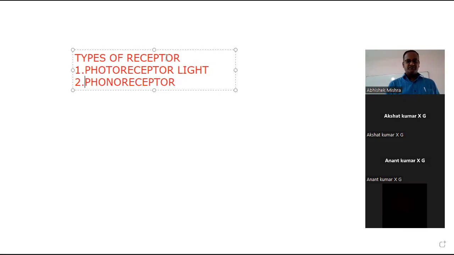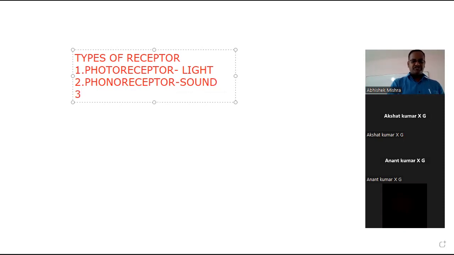It will detect, yes, sound. Very good. This type of receptor will detect sound. Phono. And who will detect this stimulus? It's the ear. So the receptors are definitely concerned with our sense organs.